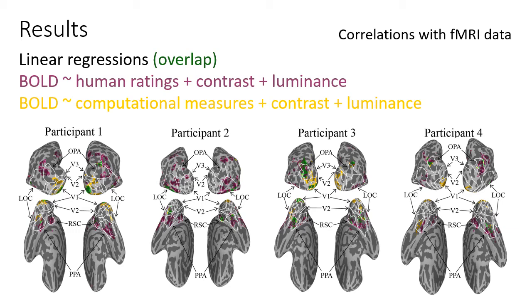Graphs here show the area where each regression is significant, as well as their overlap. Purple corresponds to the human rating, which is perceived complexity. Yellow corresponds to the computational measures, which are computational complexity. Green indicates their overlap.